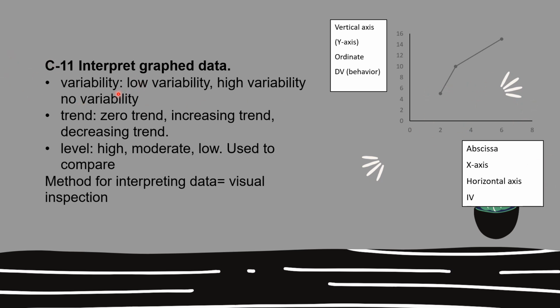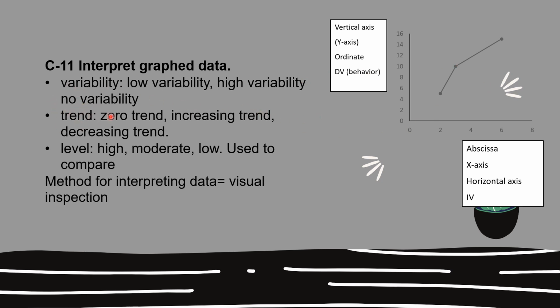Other ways to interpret graph data are through variability, trends, and level. Variability is when we're referring to low variability, high variability, no variability. So where the points are and how far they are from each other will determine if there is low variability, high variability, or no variability.